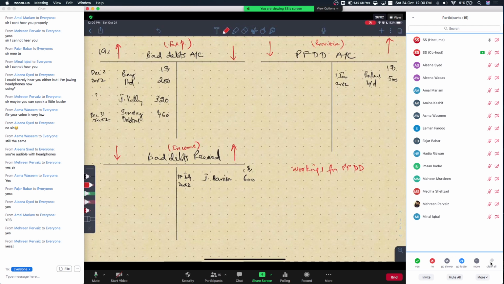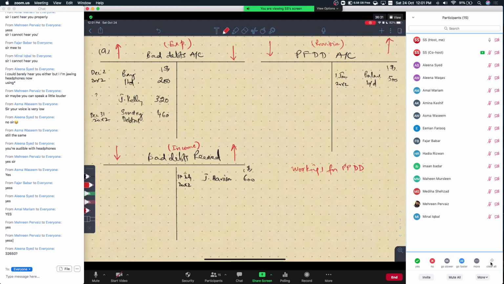What is the total amount of trade receivables at 31st December 20x2? Yes, Selena, 32,650 is the total amount of trade receivables at the end of the year.